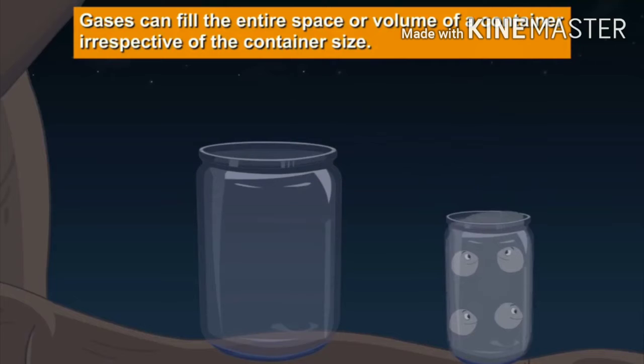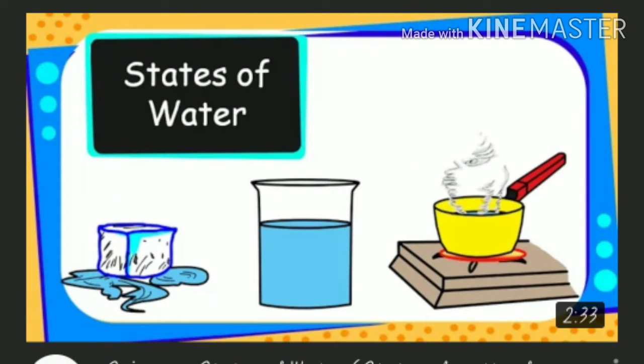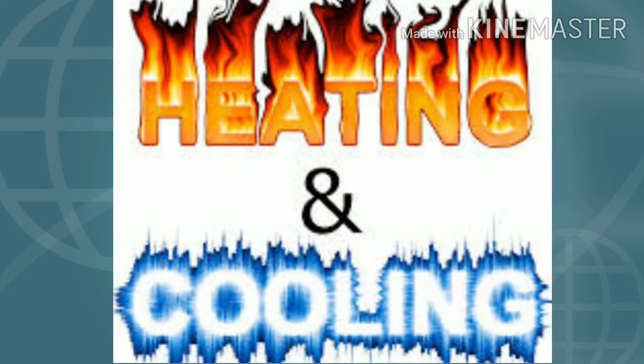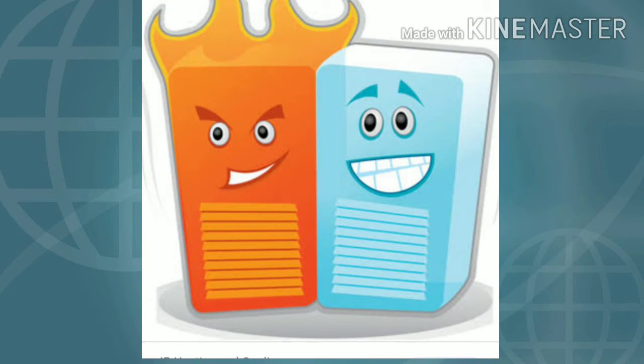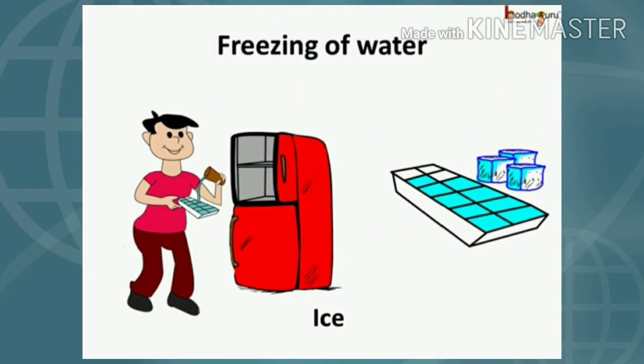Now we will study the change in the state of matter. We know what matter is and what the states of matter are, meaning solid, liquid and gases. Now how can we change the form, right? How can they be changed? Matter can change from one state to another on heating or cooling. This is the only point. We can change the state of matter on heating or on cooling, right? For understanding it better, let's do an activity. With this activity, you will be able to understand it very clearly, right?